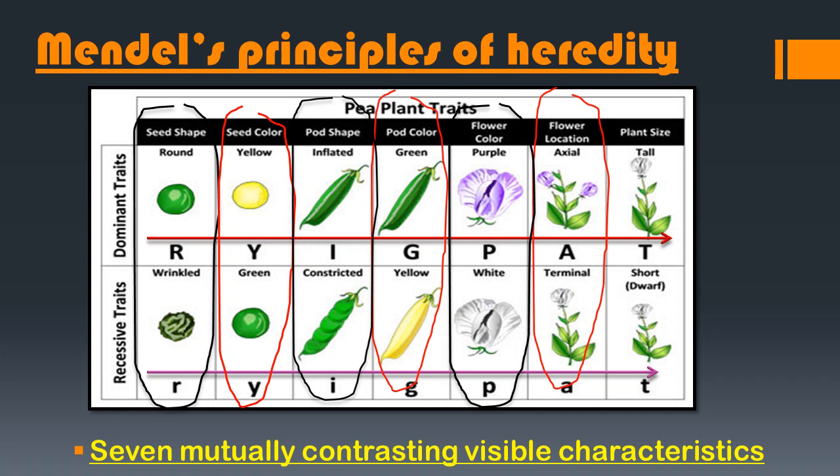And in plant size, in dominant traits it is tall, but in recessive it is short or dwarf. Dwarf is represented with small t and tall with capital T. So these all are the 7 mutually contrasting visible characteristics which have been identified by Mendel.